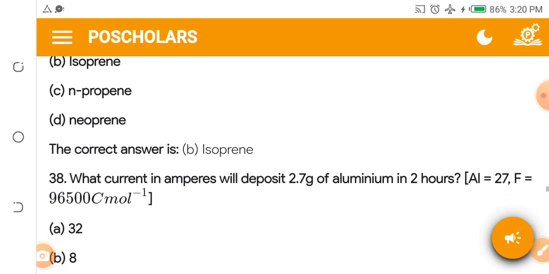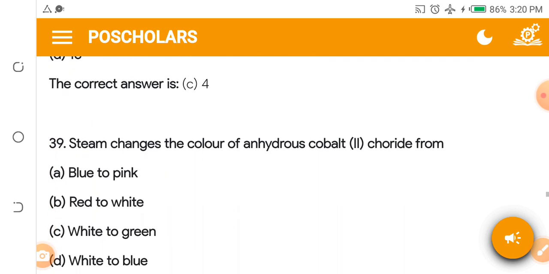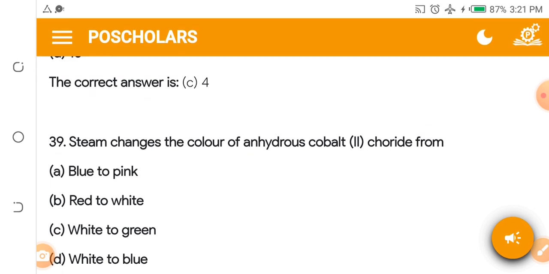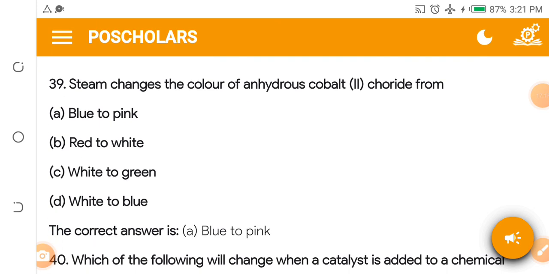In question 39, we have: steam changes the color of anhydrous cobalt II chloride from what? If you get anhydrous cobalt II chloride and pass it through steam, the steam will change its color. A. Blue to pink. B. Red to white. C. White to green. D. White to blue. What is the answer? The answer is simple: blue to pink.